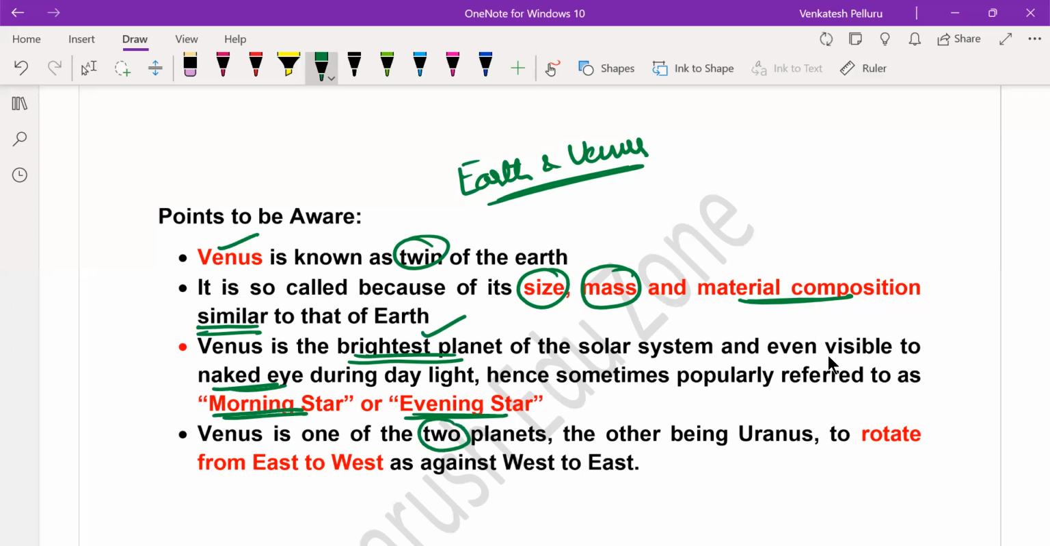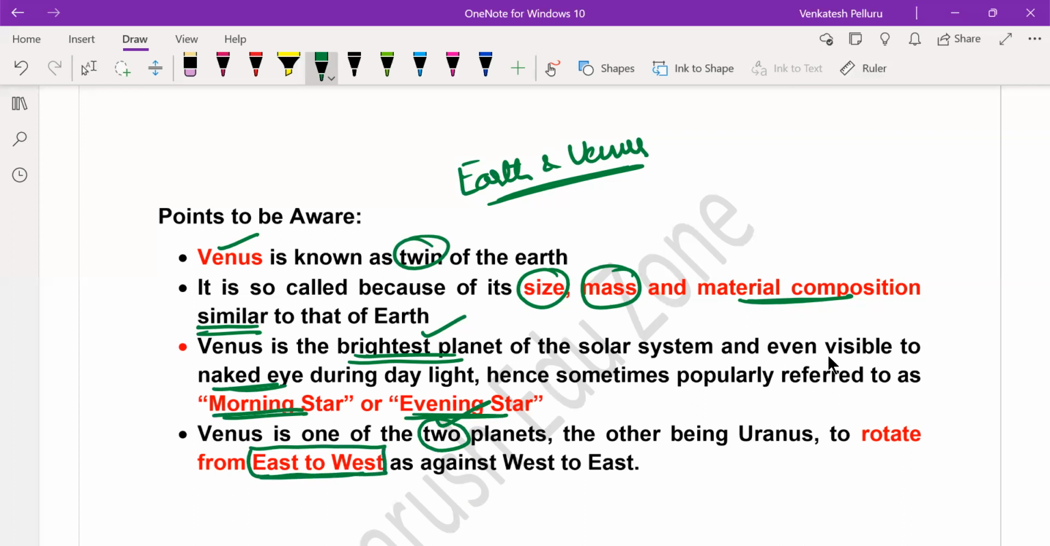Then Venus is one of the two planets out of the 8 planets, or out of the 9 planets earlier, that generally rotate against the direction of the other planets. For example, Earth, Jupiter, Saturn, all those planets generally rotate from west to east. But there are 2 planets which rotate on their own axis from east to west. They won't be rotating from west to east, which is the general direction of rotation for all the planets except 2 planets in the solar system.